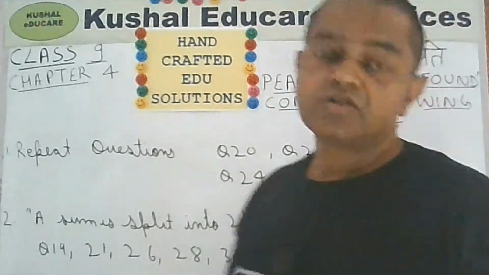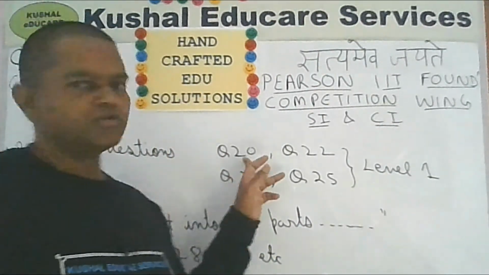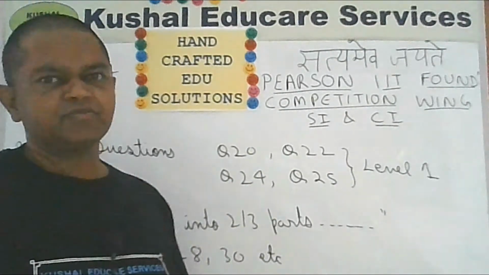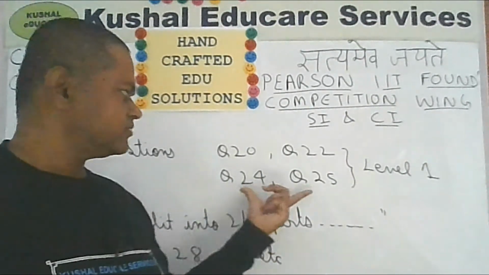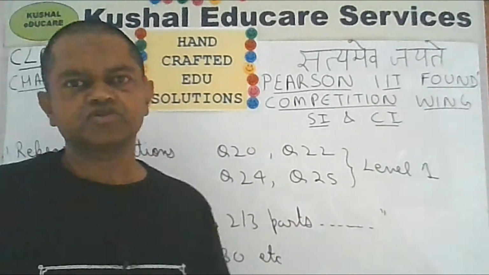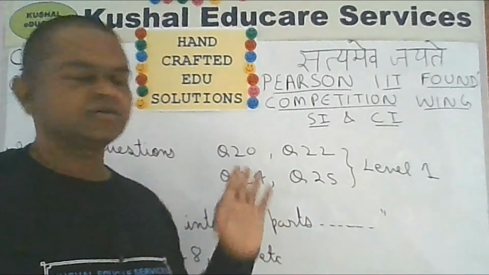You will feel it is exact repetition. Once you have solved question number 20, you don't feel like solving question number 22 because it is a repeat problem. Similarly, once you have solved question number 24, you don't feel like solving question number 25 because it is the exact repeat of question number 24.